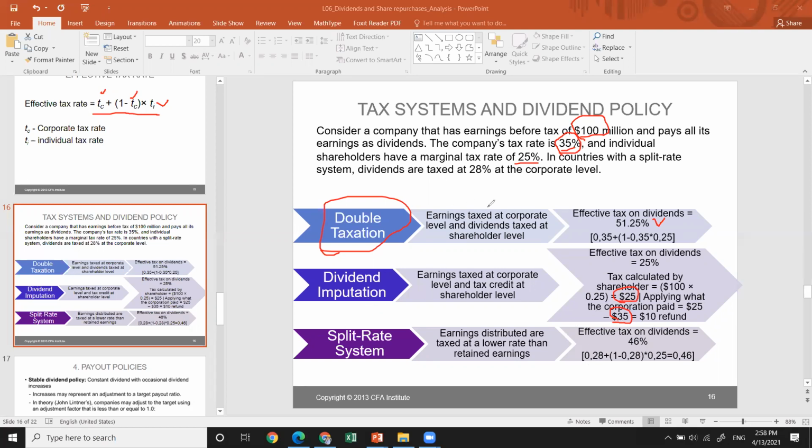When it comes to the split rate system, earnings distributed are taxed at a lower rate than the retained earnings. So the effective tax on the dividends will be 46%. Like 28% is the tax on dividends when you distribute them, plus you tax it again, 1 minus, using this formulation.